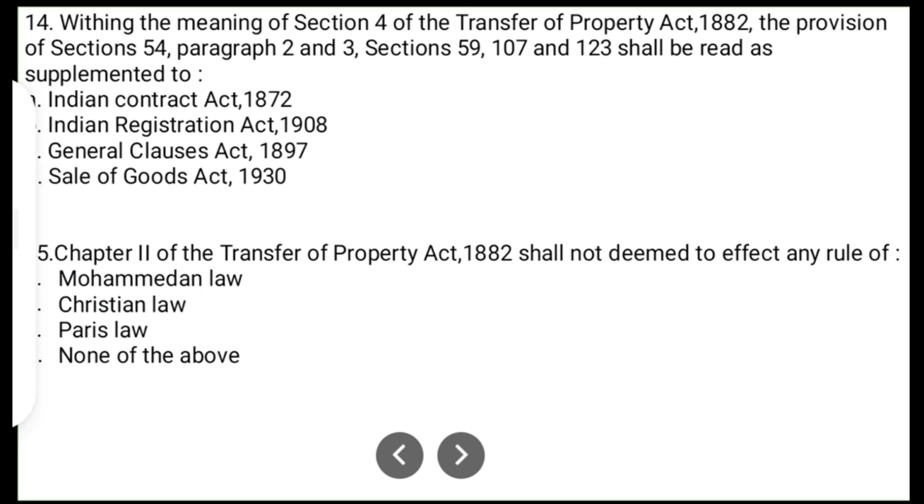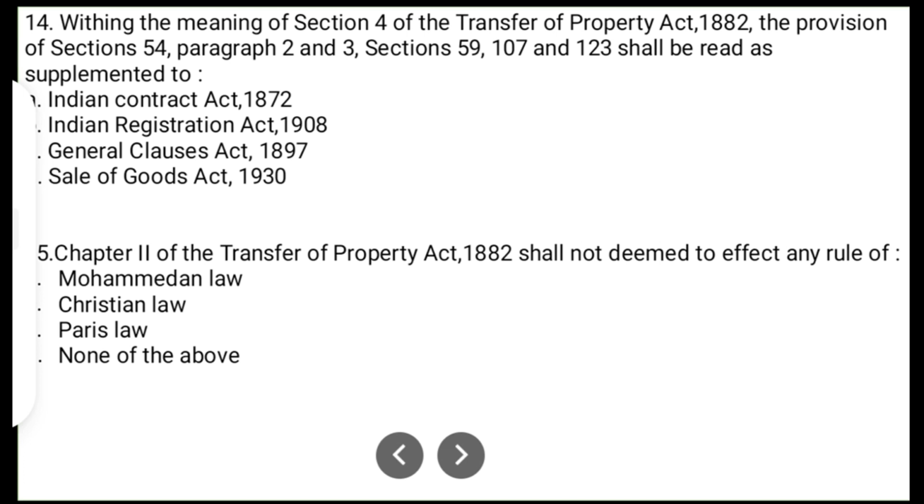Question number 14. Within the meaning of Section 4 of the Transfer of Property Act 1882, the provisions of Section 54, paragraph 2 and 3, Section 59, Section 107 and 123 shall be read as supplemented to option A Indian Contract Act, option B Indian Registration Act, option C General Clauses Act, and option D Sale of Goods Act.